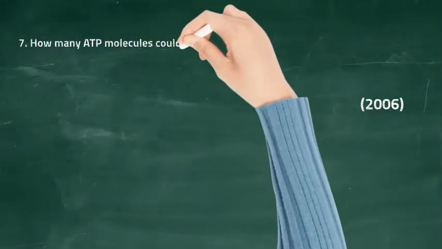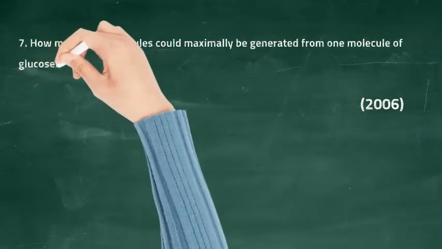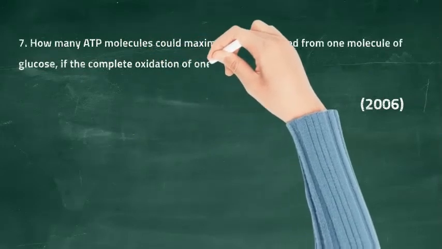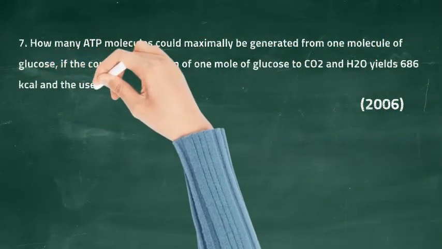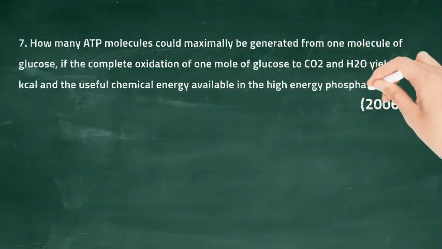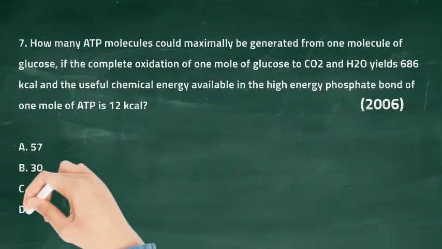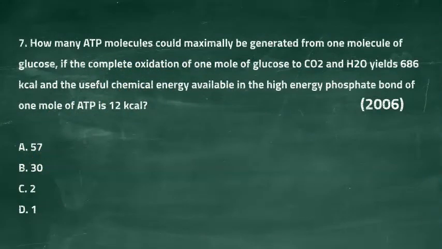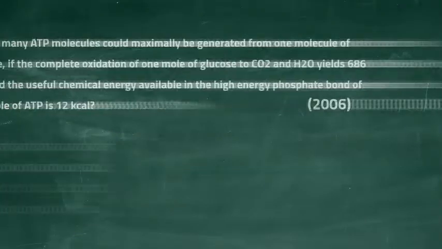Question 7. How many ATP molecules could maximally be generated from one molecule of glucose if the complete oxidation of 1 mole of glucose to CO2 and H2O yields 686 kilocalories and the useful chemical energy available in the high energy phosphate bond of one molecule of ATP is 12 kilocalories. So the option A is 57, B is 30, C is 2 and D is 1. The right answer is option A, which is 57.